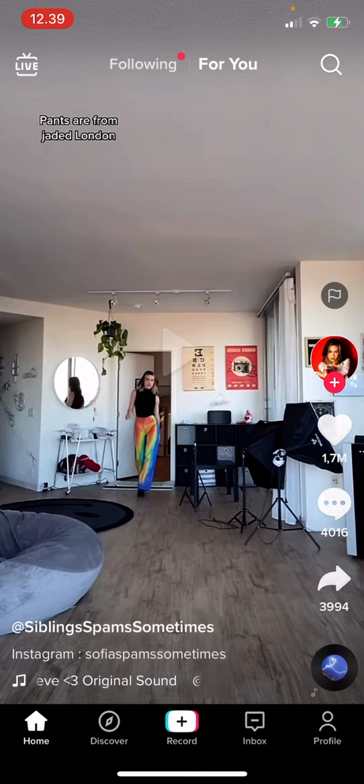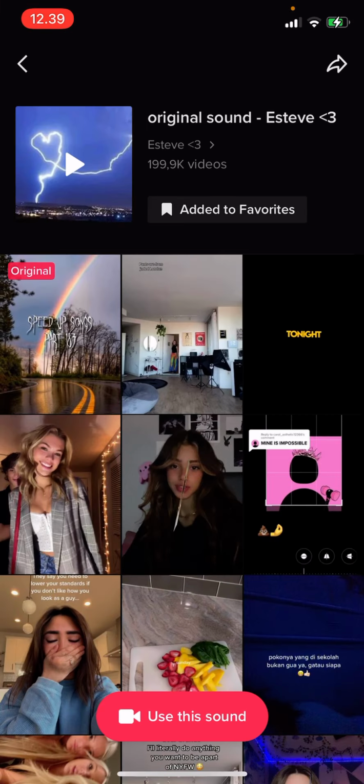In this video, I'm going to be showing you guys how you can save a sound that another TikTok user has used, and just how to save that sound. So you're either going to want to press on this vinyl sort of icon on the bottom right, or just press on the name of the song. To save it, you're just going to press add to favorites. Or if you want to use it instantly, you're just going to press use this sound.